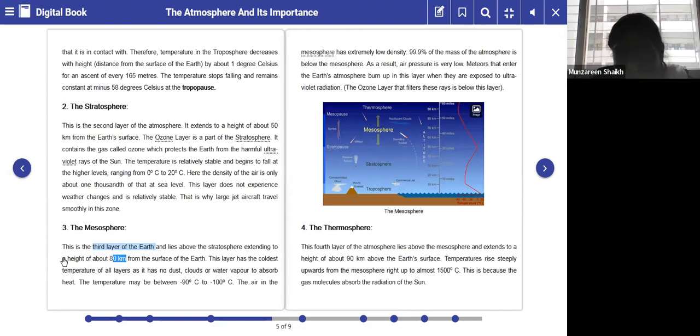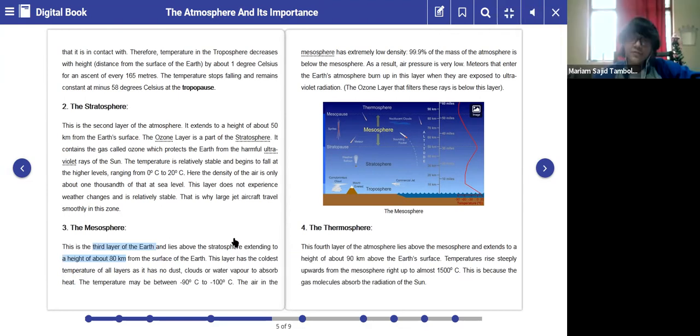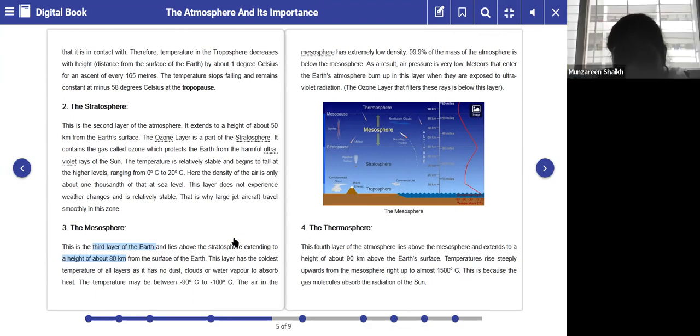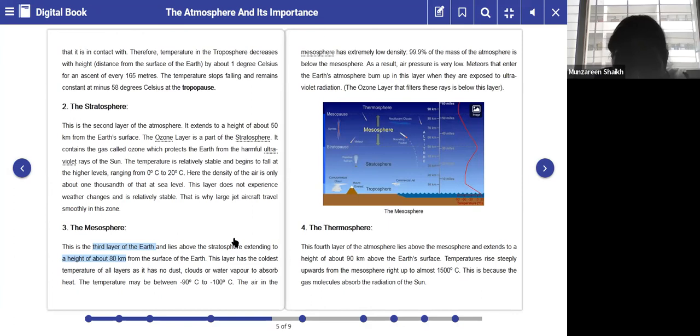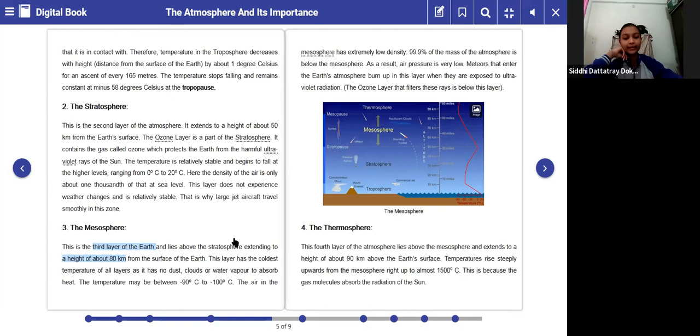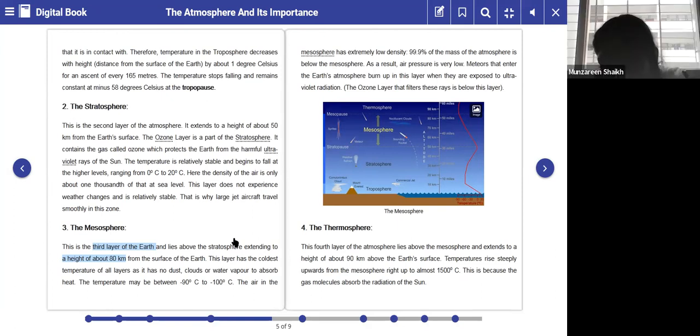All right, so can you make out the difference? If I ask you the height of the troposphere from the Earth's surface? 8 to 15 kilometers. Right? And what is the height of the stratosphere from the Earth's surface? 50 kilometers. And now we are seeing the mesosphere. What is the height of the mesosphere from the Earth's surface? 80 kilometers. Can you make out the difference? Please highlight the difference.